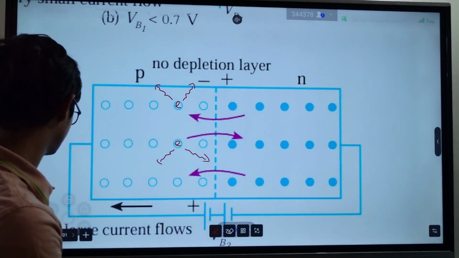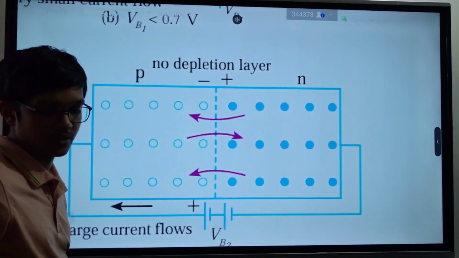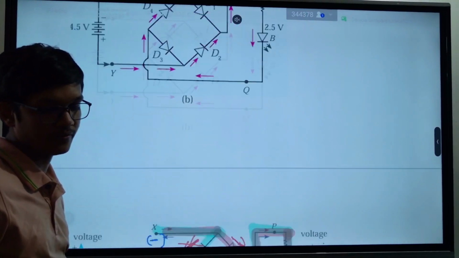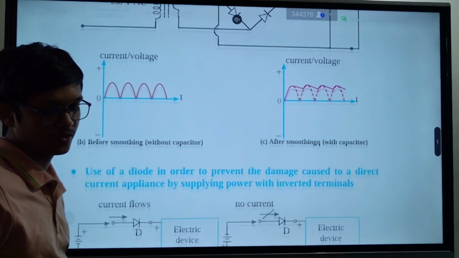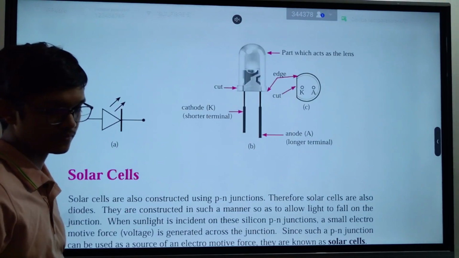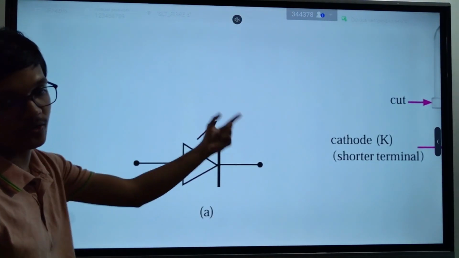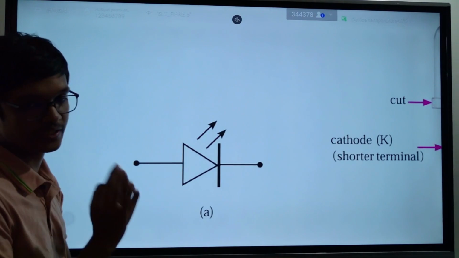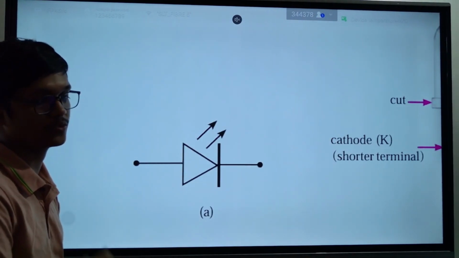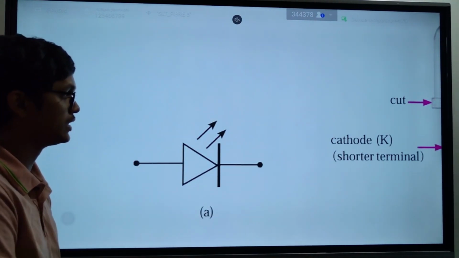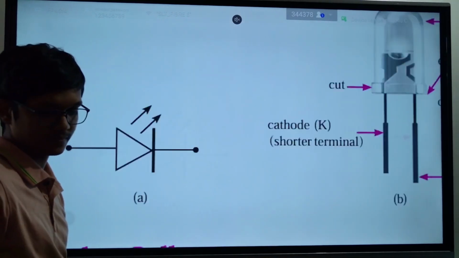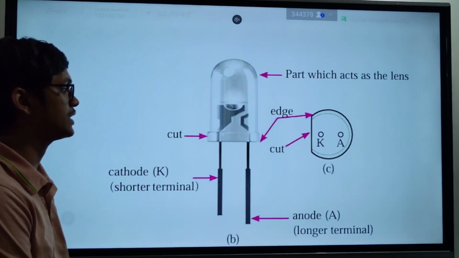That is an LED. It is also a diode, but we make a small change: we put two arrows to show that this is not just a diode, this is a light emitting diode. That means when the current is passing through this circuit, it will emit light. So this is how you would see an LED.